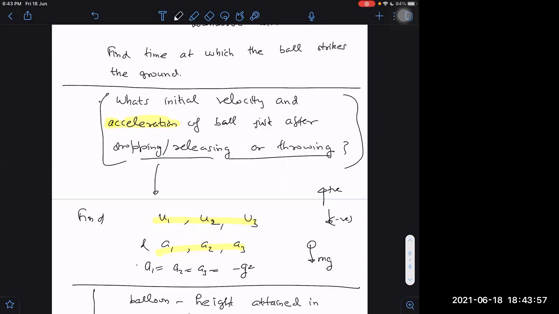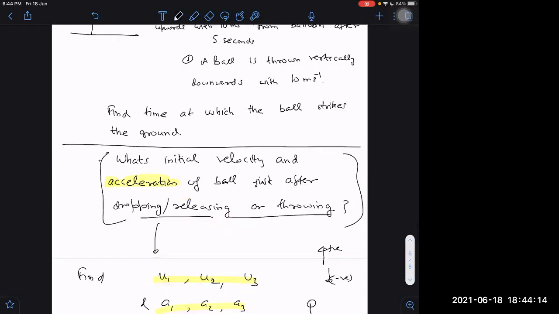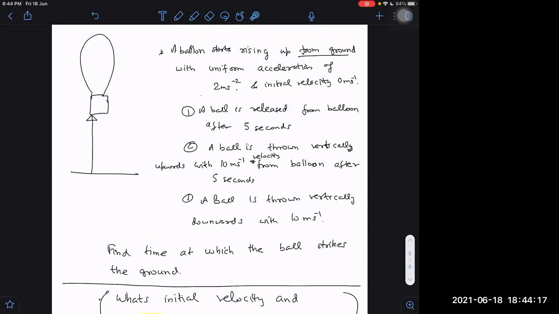What about initial velocities? That is slightly complicated. So you should be rest assured that at least one thing is so simple. Acceleration, we don't even have to think; we can quickly say minus g. Initial velocity, I told you, will be, in the case of dropping, the first case, released or dropped, same thing.